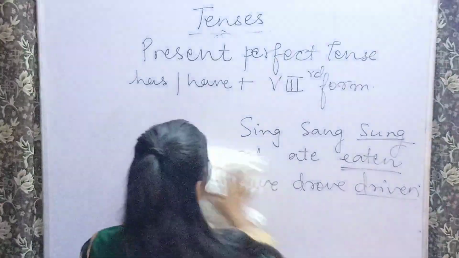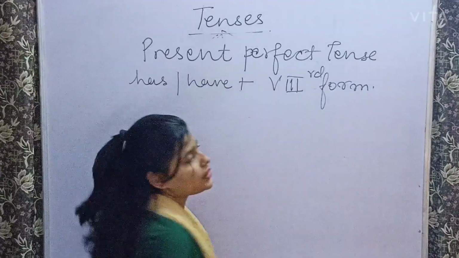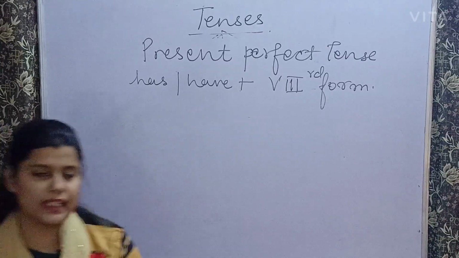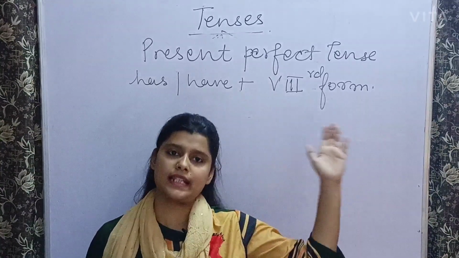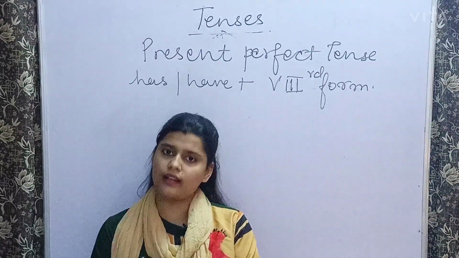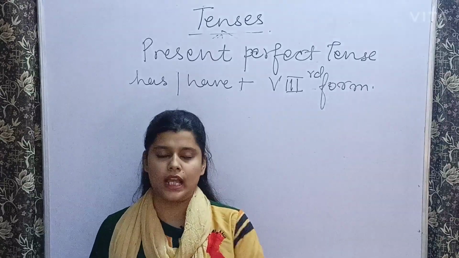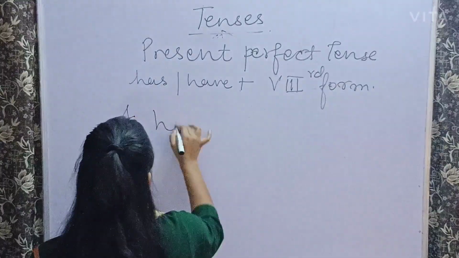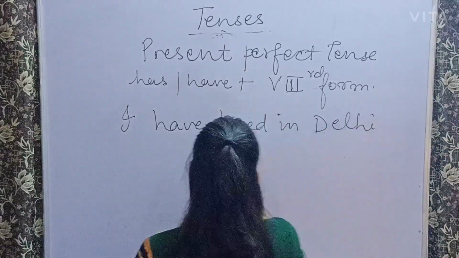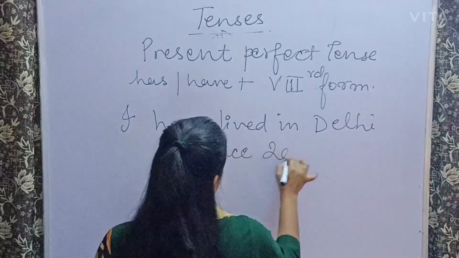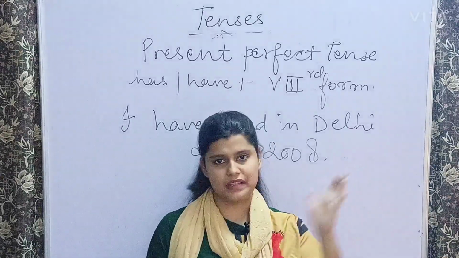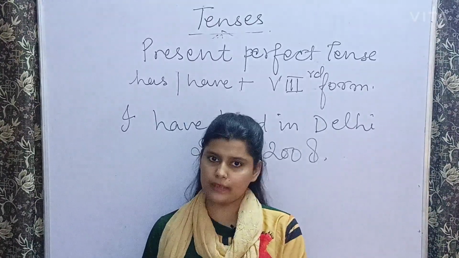Correct? So now let us see how a sentence is framed in this kind of present perfect tense. These kinds of sentences are those which have generally started in the past at some point of time, and they are still true in the present. Like, suppose I say I have lived in Delhi since 2008, meaning I have lived in Delhi since 2008. In the past I started living, and in the present also it is going on. I am living in Delhi.